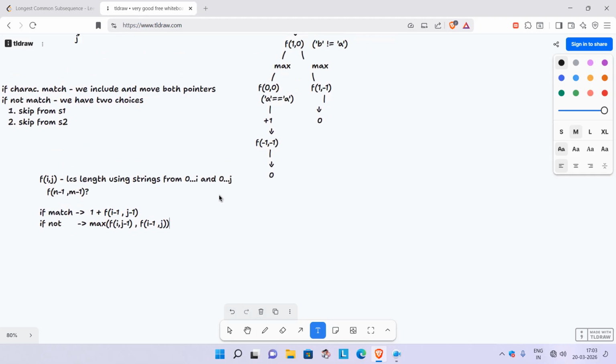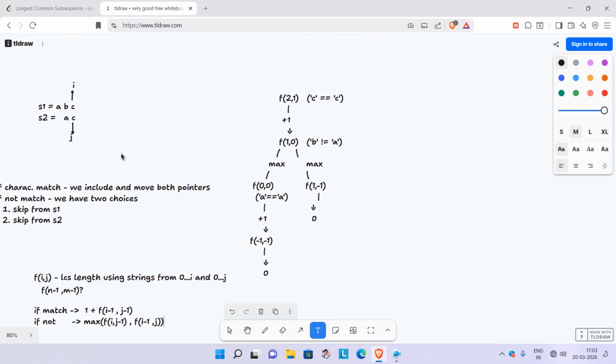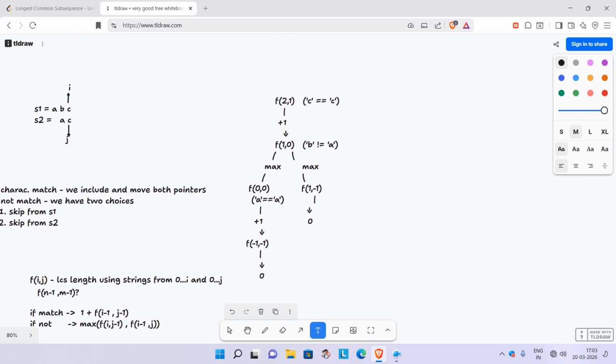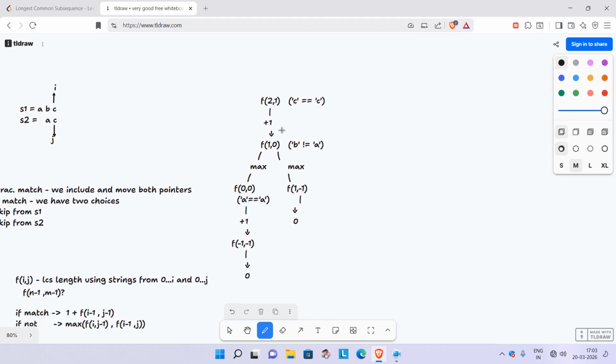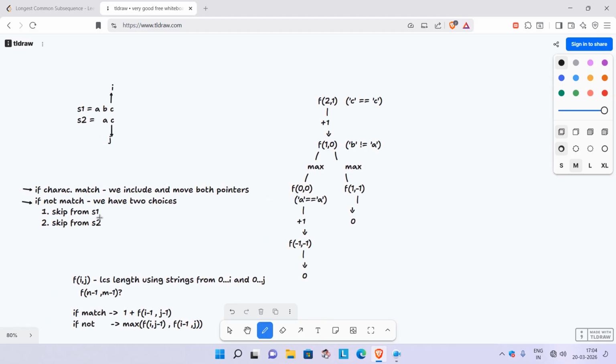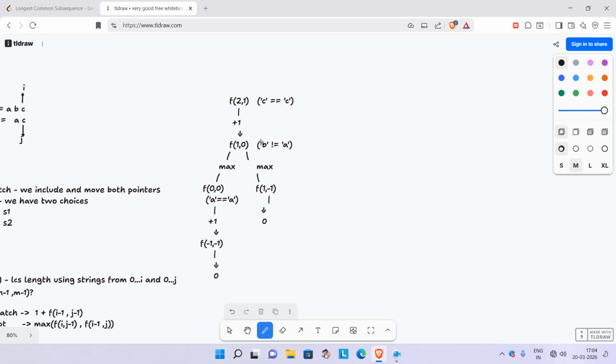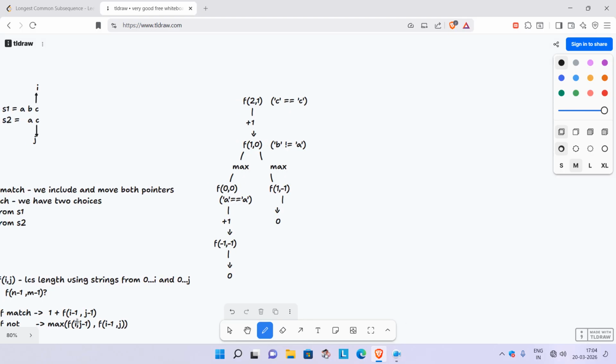Now let's dry run this recursion tree for the case where s1 is abc and s2 is ac. These are the two strings given, and we have to find f of 2 comma 1. There's a c and c, so we check whether they match. They match, so we return 1 plus the call moving both pointers, i minus 1 and j minus 1, which is f of 1 comma 0.